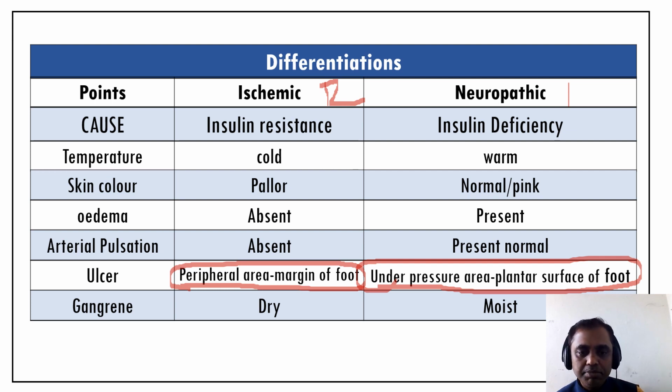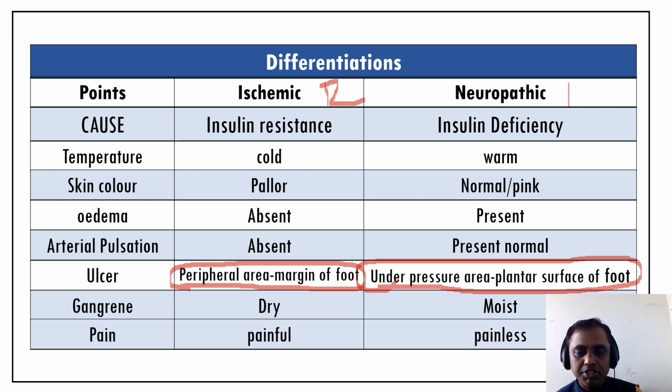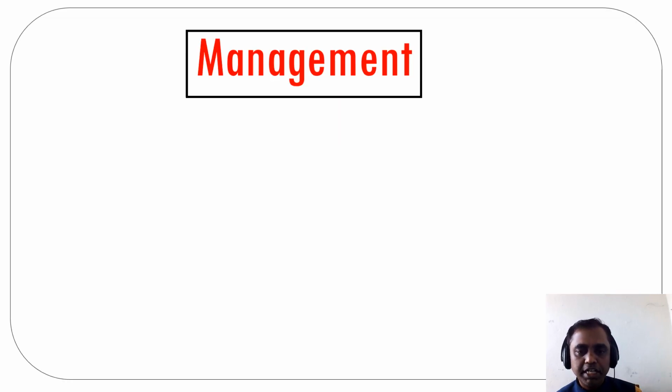So again I am telling in very short, ischemic diabetic foot commonly occurs in type 2 diabetes mellitus, and neuropathic commonly in type 1 diabetes mellitus patients. And very important clinically, the ischemic diabetic foot is painful and neuropathic is painless. So that's about the complications of diabetes mellitus, very important for our exam as well as for examination.